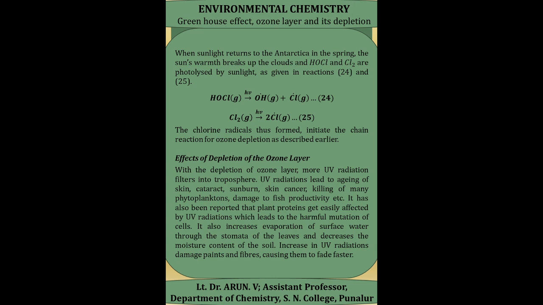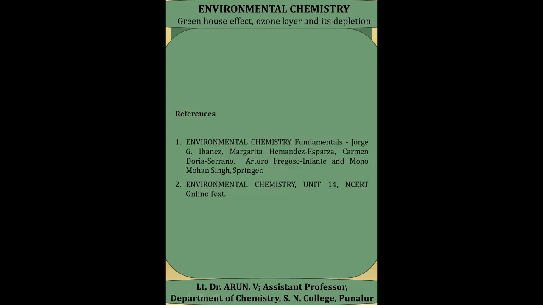It also increases the evaporation of surface water through stomata of the leaves and decreases the moisture content of the soil. Increase in UV radiation damages paints and fibers, causing them to fade faster.